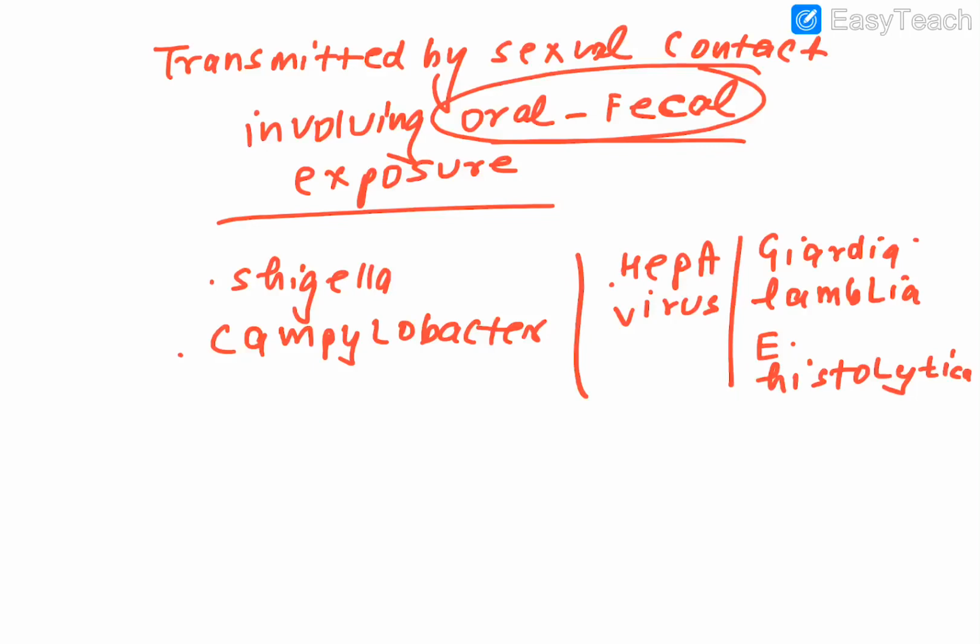So today we are doing which organisms are transmitted by this method.